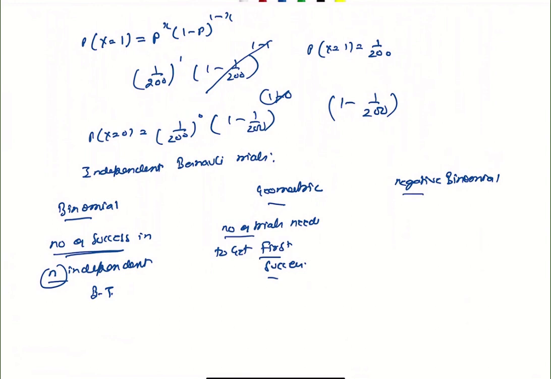While the negative binomial is the distribution of the number of trials to get the rth success in independent Bernoulli trials.